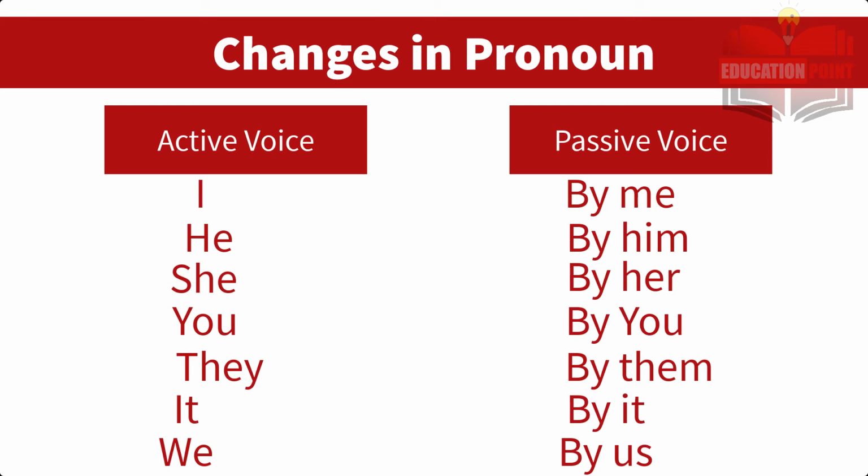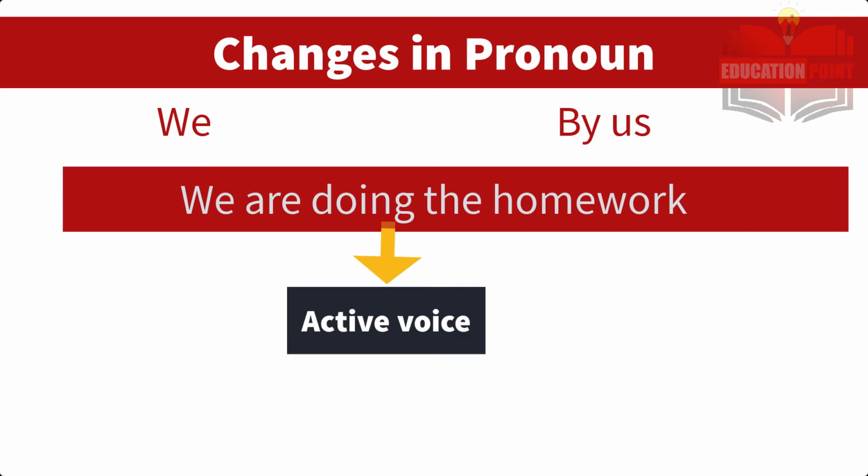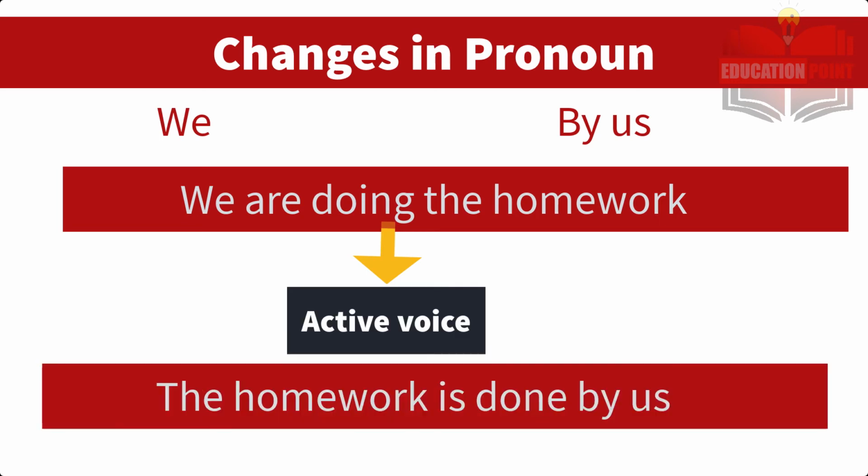For example, if we take the last pronoun: we are doing the homework, right? This is a sentence in active voice. And now when you want to convert it to passive voice, it becomes: the homework is done by us. So I hope you understand the difference and how we can use it in sentences likewise. Now we have some more examples.